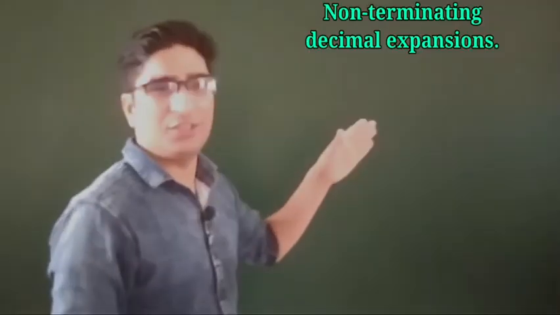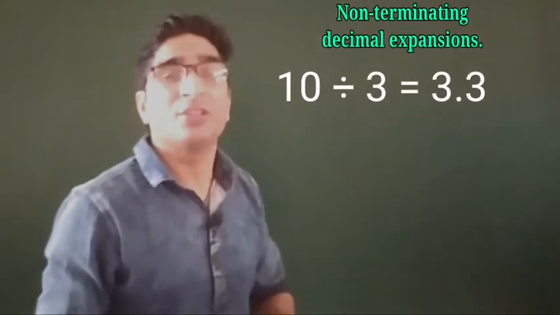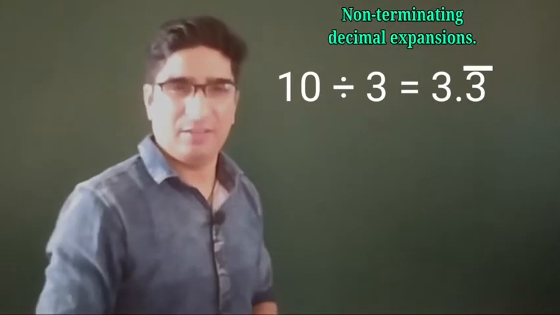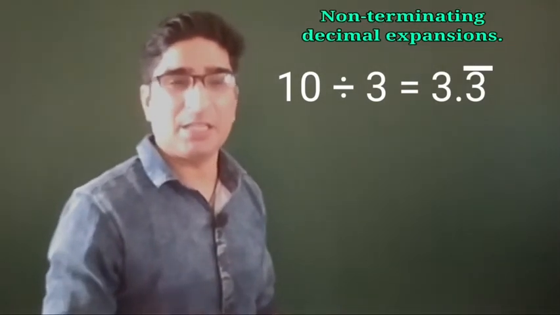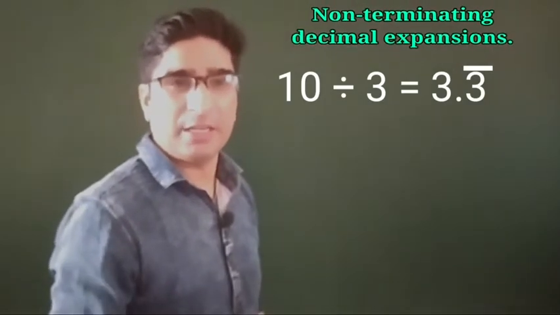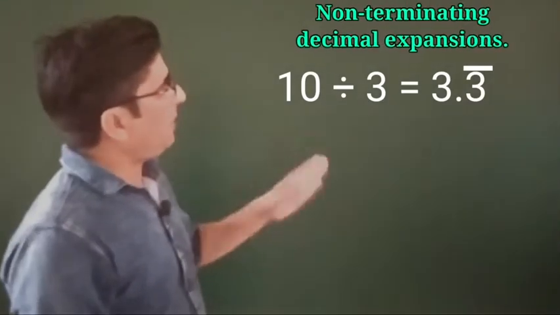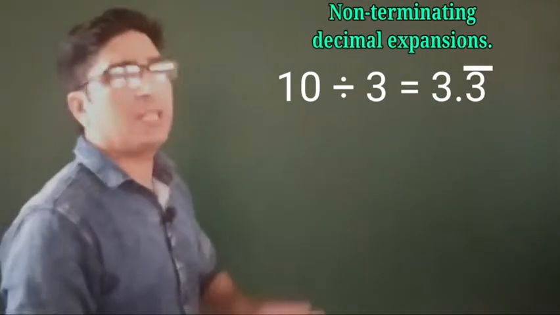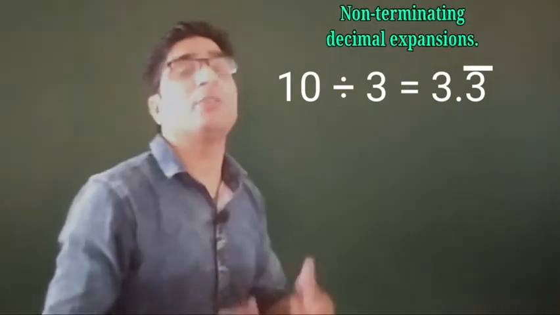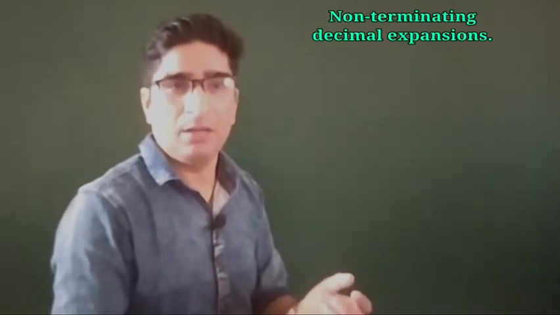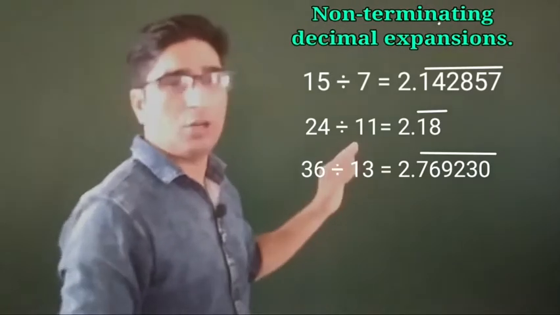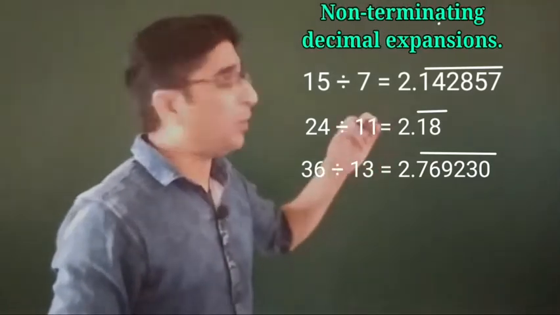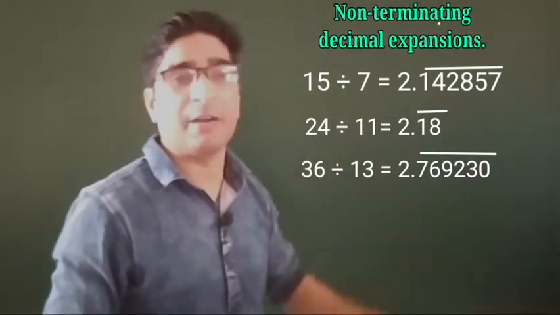It's 3.333, which means we can write it as 3.3 recurring. A non-terminating, repeating decimal expansion is also called a recurring decimal expansion. Since it is divided by 3, our division is not completed. Similarly, you can try: if you divide a number other than its multiple by 7 or by 11 or by 13, the division will not complete. After a point, certain digits will definitely be repeated.